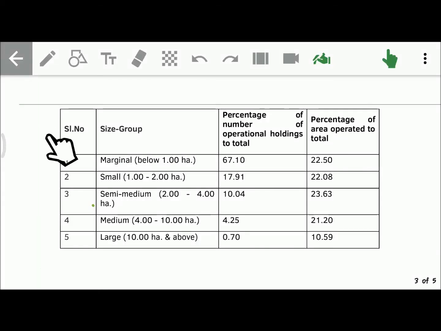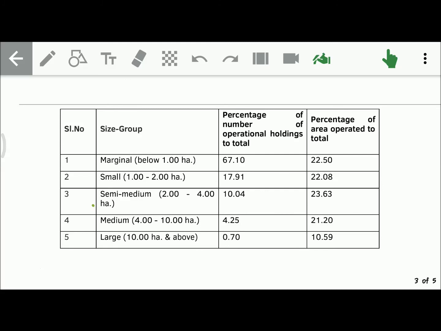Friends, this is a very important table from the exam point of view. You have to remember the size groups. It has 5 groups: marginal, small, semi-medium, medium, and large. Marginal farmers are those having less than 1 hectare. 1 to 2 is small farmers. 2 to 4 is semi-medium farmers. 4 to 10 is medium farmers, and those who have more than 10 hectares are large farmers. This is very important, friends. You have to remember these sizes also.